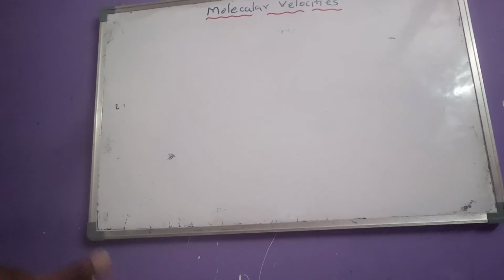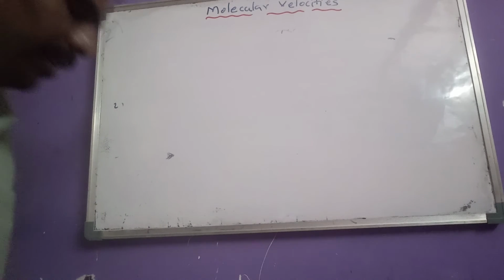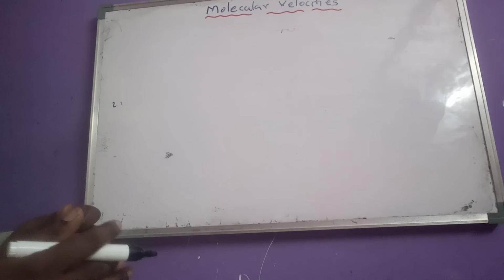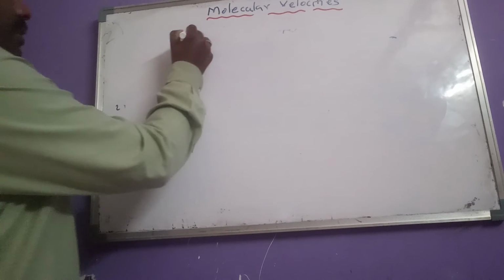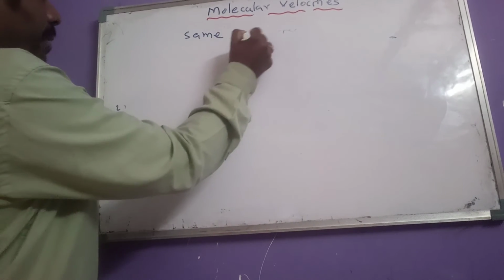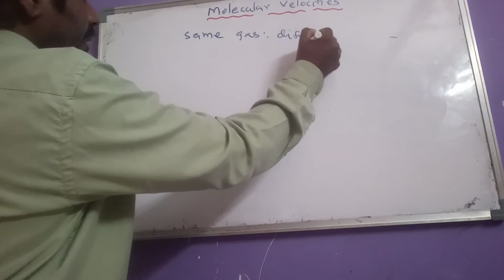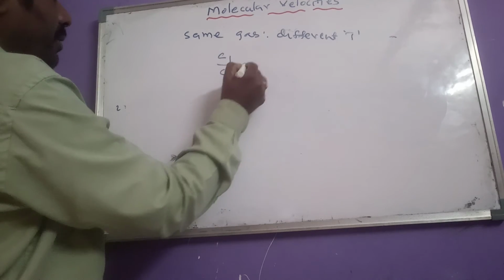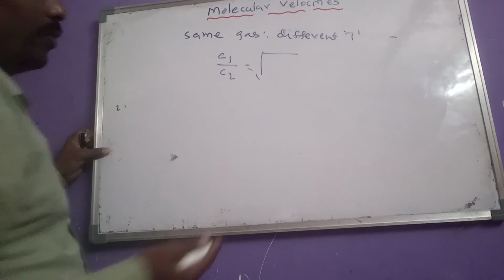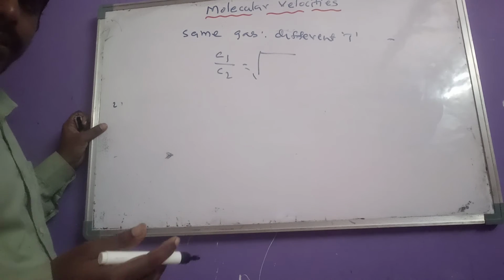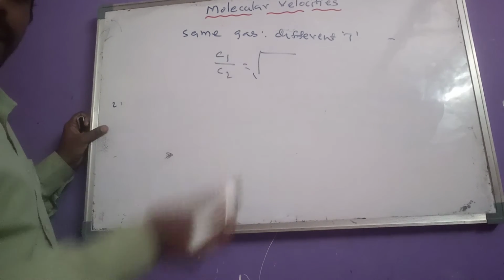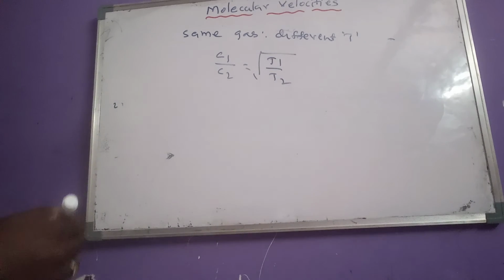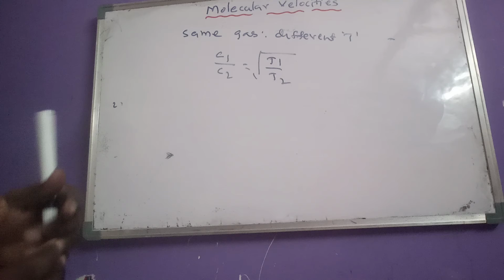What are the different types of formulas? Let us see. The first one is where they give the same gas but at different temperatures. First condition: same gas, different temperatures. So what is the formula? C1 by C2 equals root over 3RT by m for RMS velocity. That means C and root T are directly proportional, so C1 by C2 equals root over T1 by T2.